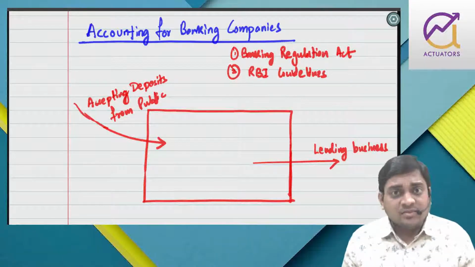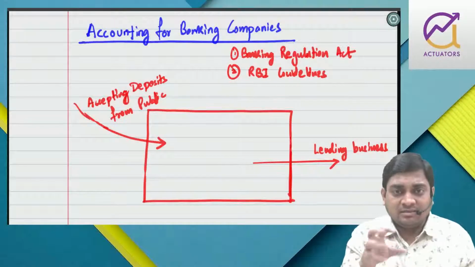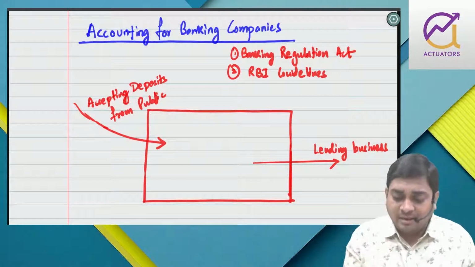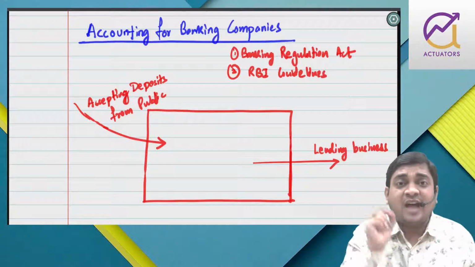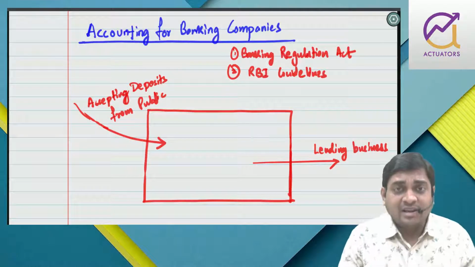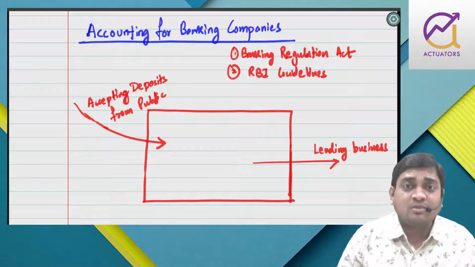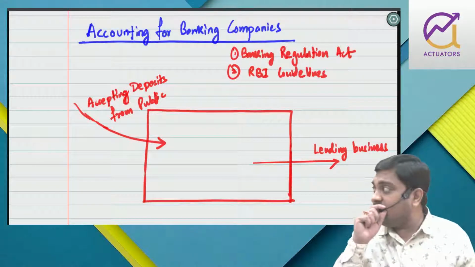Right? Yes or no? So something around 25%. I'll tell you how much liquidity the bank should maintain, because RBI from time to time issues guidelines on that, and this is known as statutory liquidity ratio. The amount of liquidity which the bank should maintain with itself is known as statutory liquidity ratio.